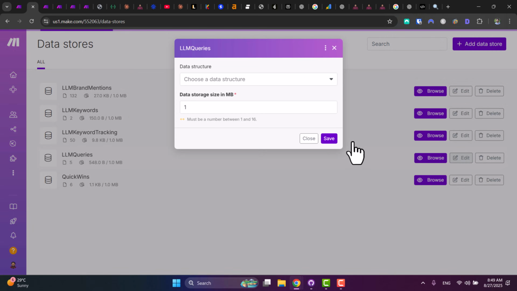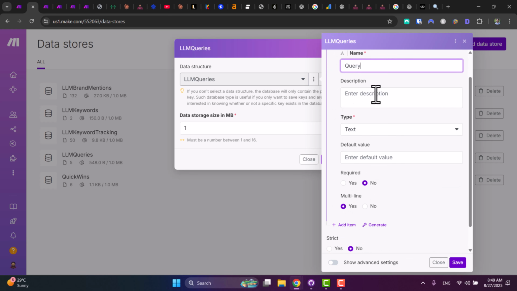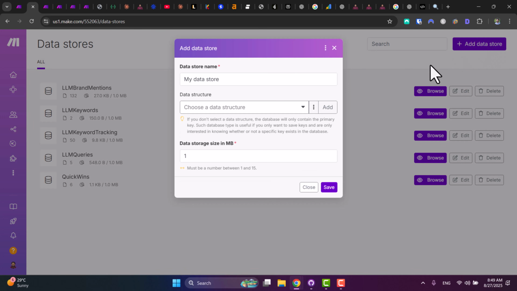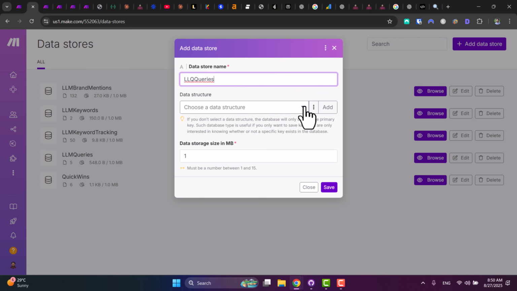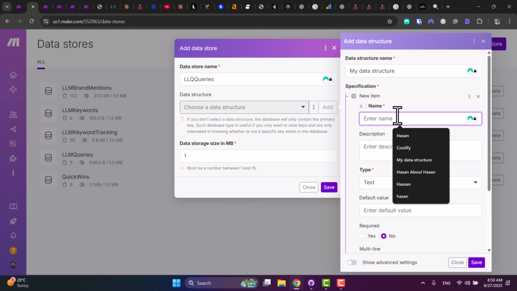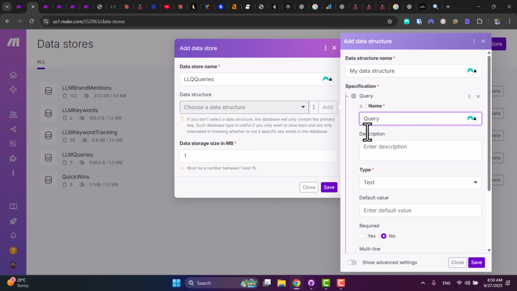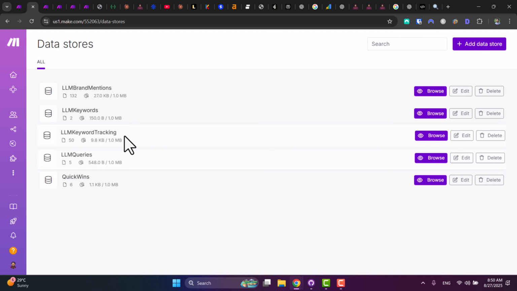And it's super simple to create such a data store. If you click on edit, you will see I have simply here a query. That's all. Just click add data store and you give it a name, for example LM queries, and here you click on add and add an item and simply add query. That's it, and you click on save and you get this data store, and so on.